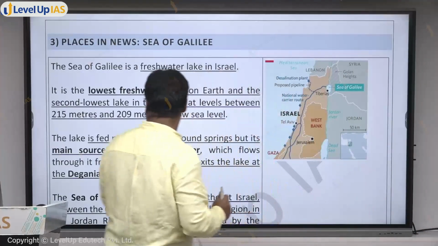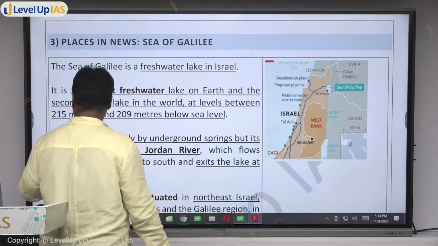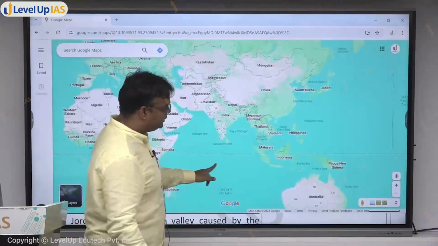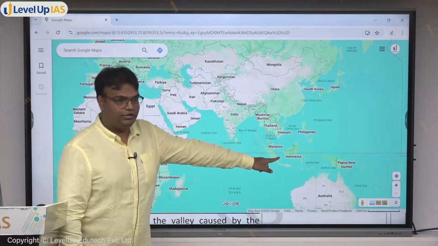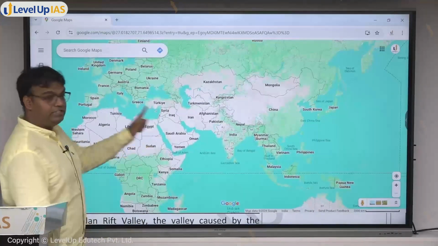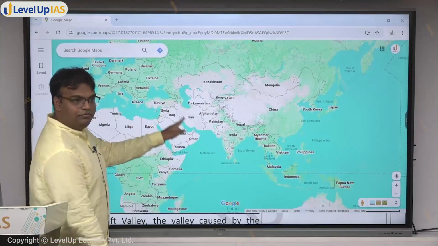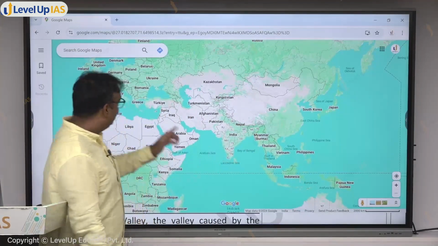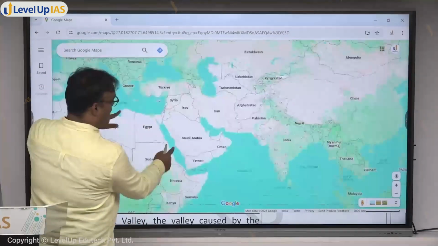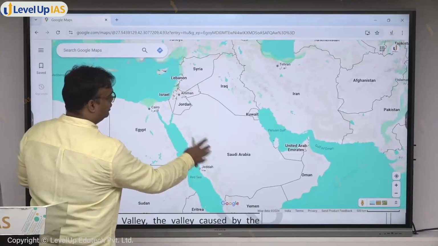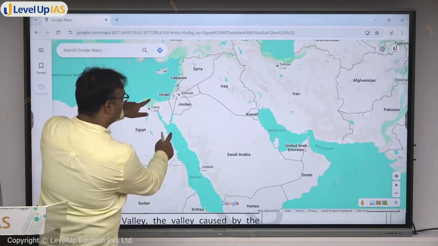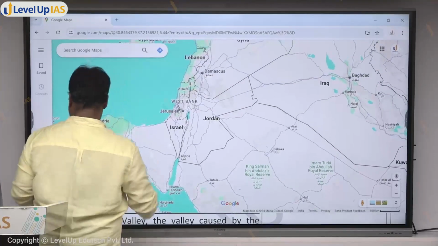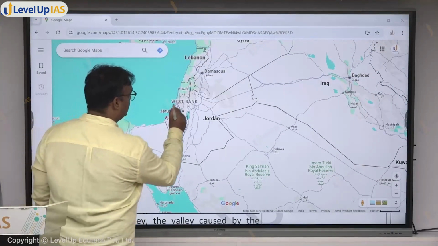So where is Sea of Galilee located? Again, I'll first take you to the entire world map. We want to look at the entire world map. Look, we just studied a place in Southeast Asia, Indonesia. If you come here in West Asia, this is the region of West Asia. This is the region of East Asia, Southeast Asia, South Asia. Right? If I zoom into West Asia a bit, this region is Israel, the country of Israel. Let me enlarge it a bit more, you will see this is our Israel.